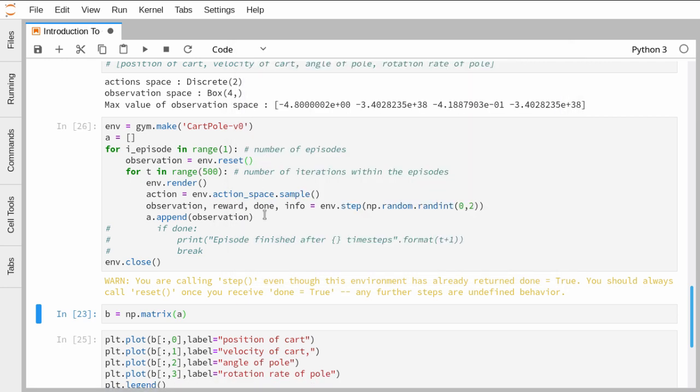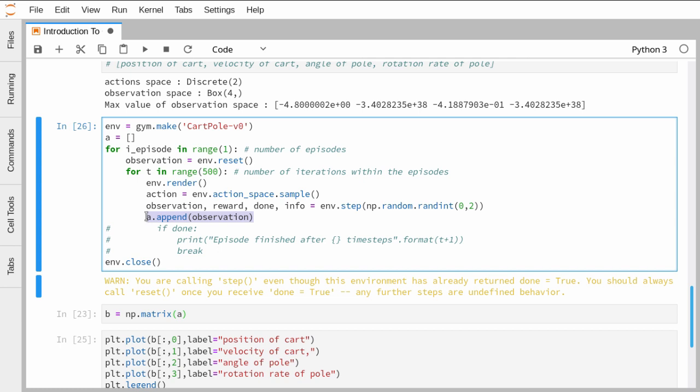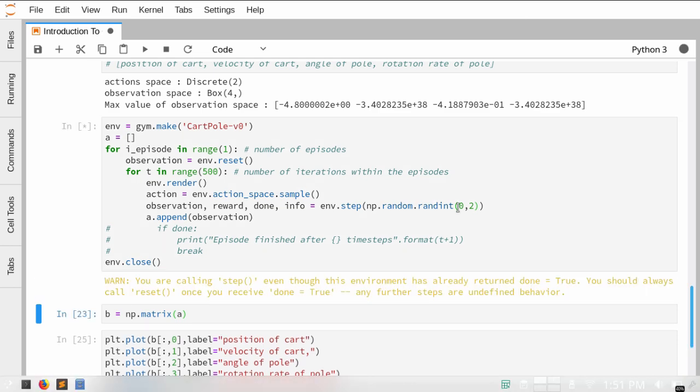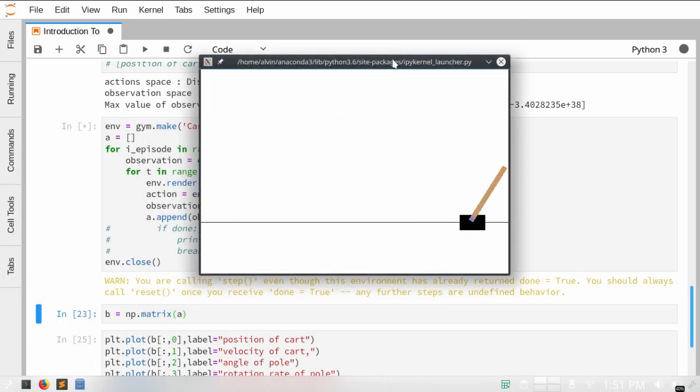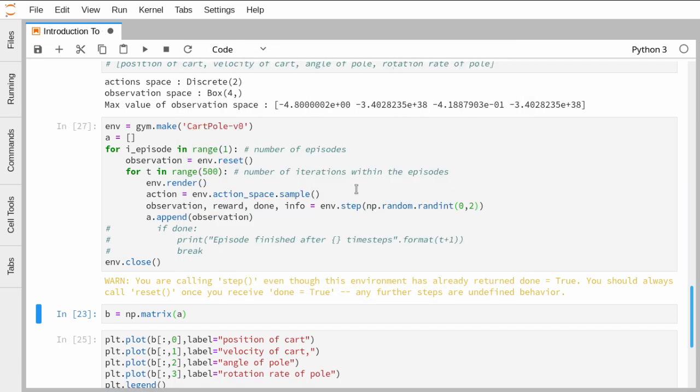I've also written an extra piece of code which stores the observation values in a list, so later on we can analyze what the 4 variables denote and how to plot them. Let's give it an extra test run. It's swinging very aggressively, I guess, and it went away again.